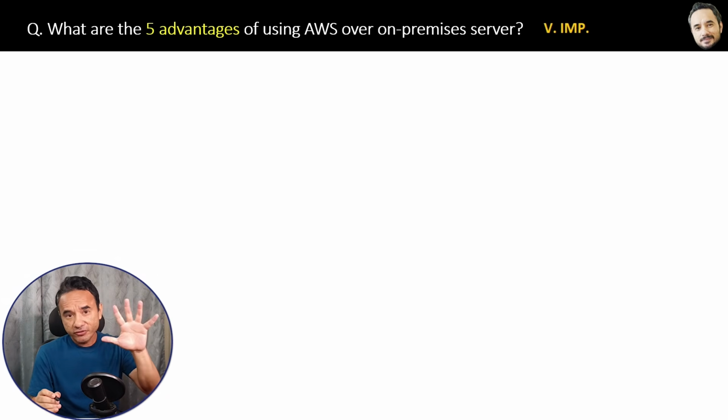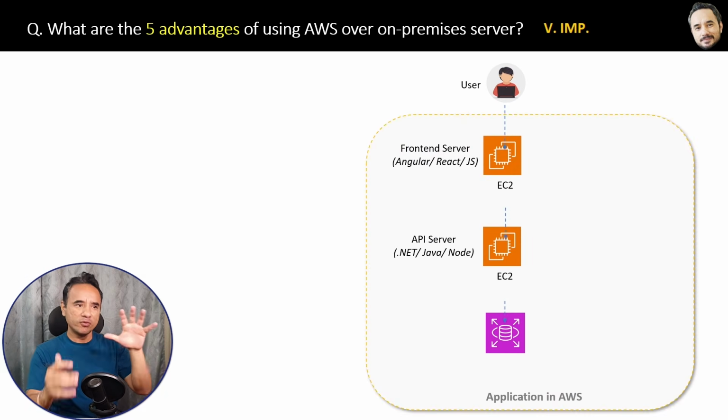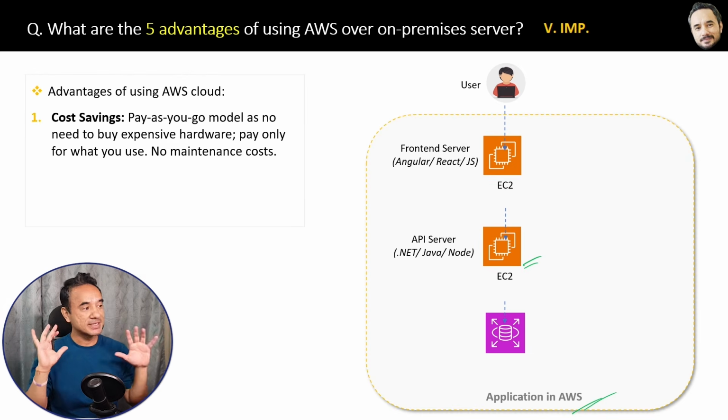What are the 5 advantages of using AWS over the on-premise servers? Or you can say, why use AWS at all? Now you are going to master this answer. Here is the same example where a user is accessing the front end and the back end applications in AWS. Okay. So first clear advantage is cost saving.